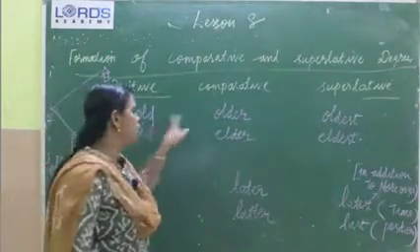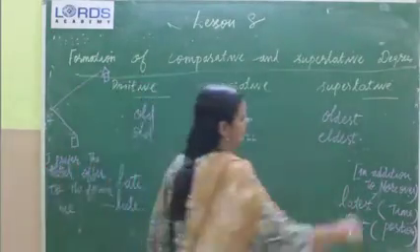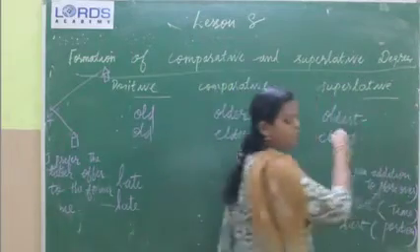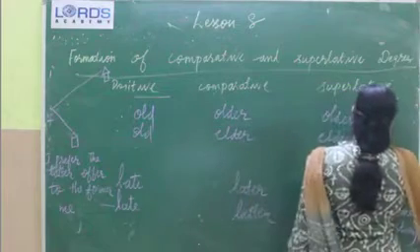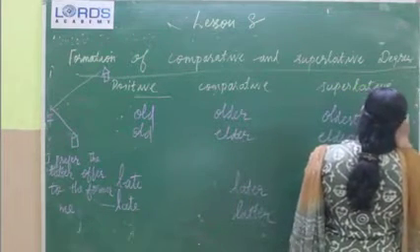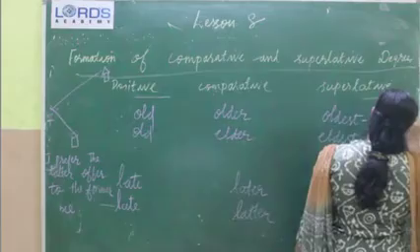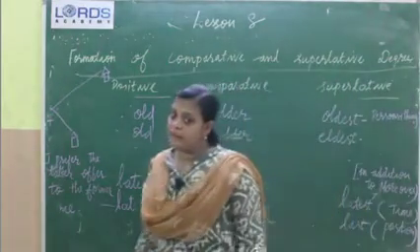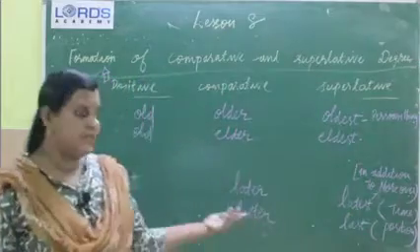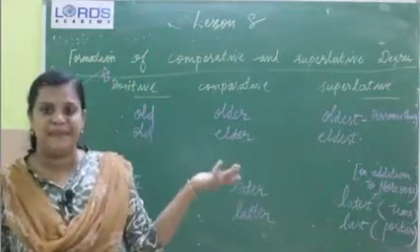This one, old, older, oldest, we will use for both persons and things. He is the oldest man in our colony. Otherwise, we can say it is the oldest building.